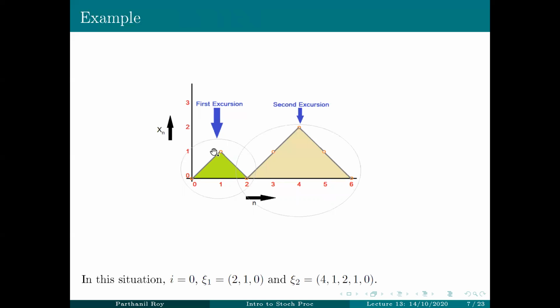So in this example, therefore, we have two excursions, and i is 0, of course. And then the first random variable xi 1 is (2, 1, 0). Why? Because 2 is the excursion length. The first excursion length is 2, that's given by these 2. And then the excursion is 1, 0. So (2, 1, 0). Xi 2 is the second excursion length, which is 1, 2, 3, 4, followed by the excursion 1, 2, 1, 0.